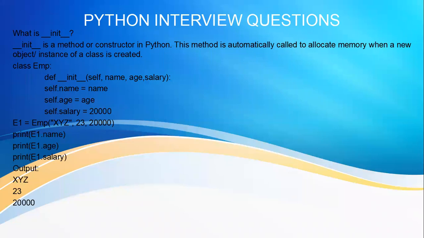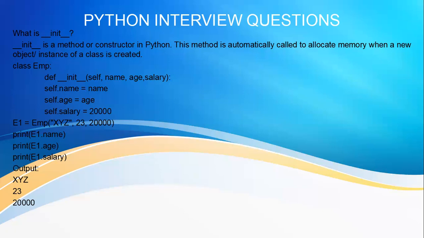The first argument inside the init function should always be self. So name, age, salary are the attributes of employee. When you create any employee object, you should pass the name, age, and salary for that employee. Every employee will have name, age, salary.